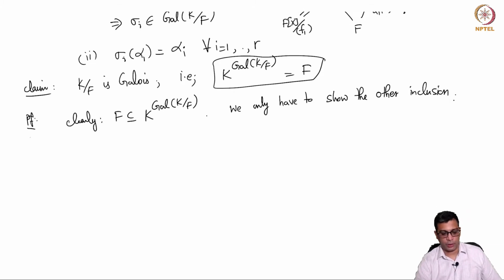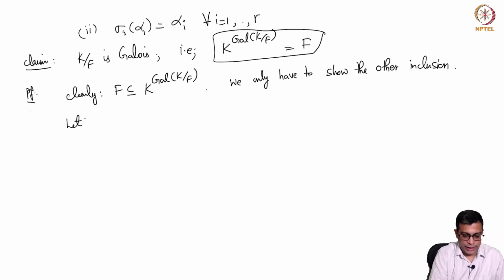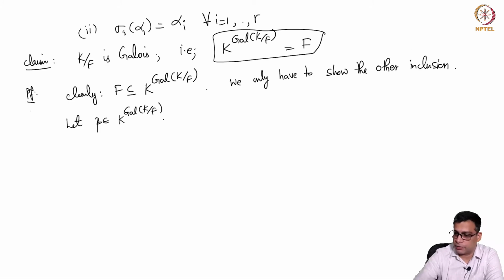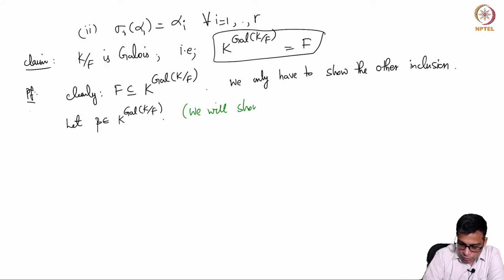Meaning K power Galois K over F is in F. So now let us take a beta in the Galois group, and I am going to argue very soon that beta is in fact in F. So that's the goal. Beta is in F.